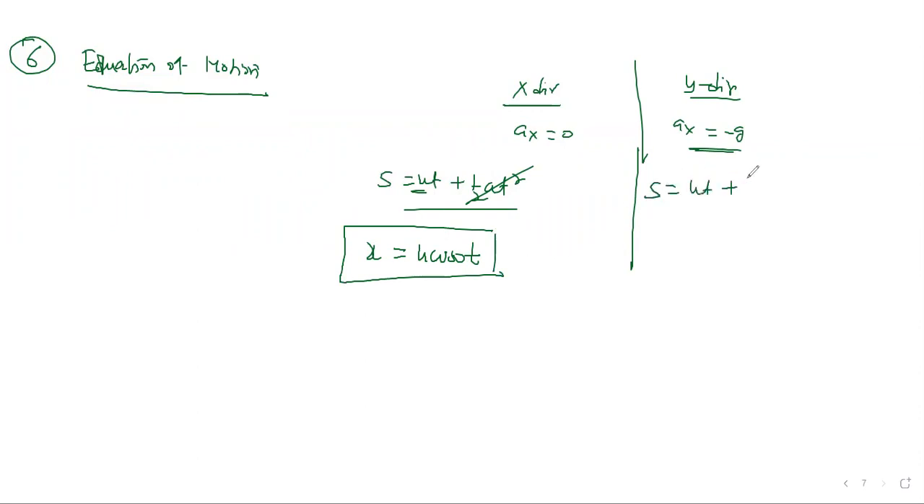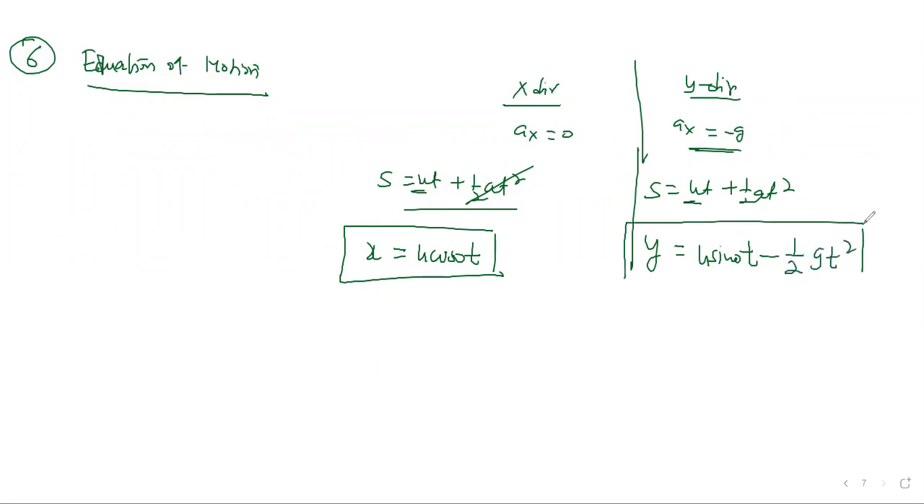Now same equation, let's write in y direction. S is ut plus half at square. S means y, vertical distance. U means initial velocity in y direction, that's u sine theta into t minus half g t square. Yes, correct. So here we wrote separately in x direction and y direction. Now let's combine them. You can put the time value from this equation here, and we'll get this answer.